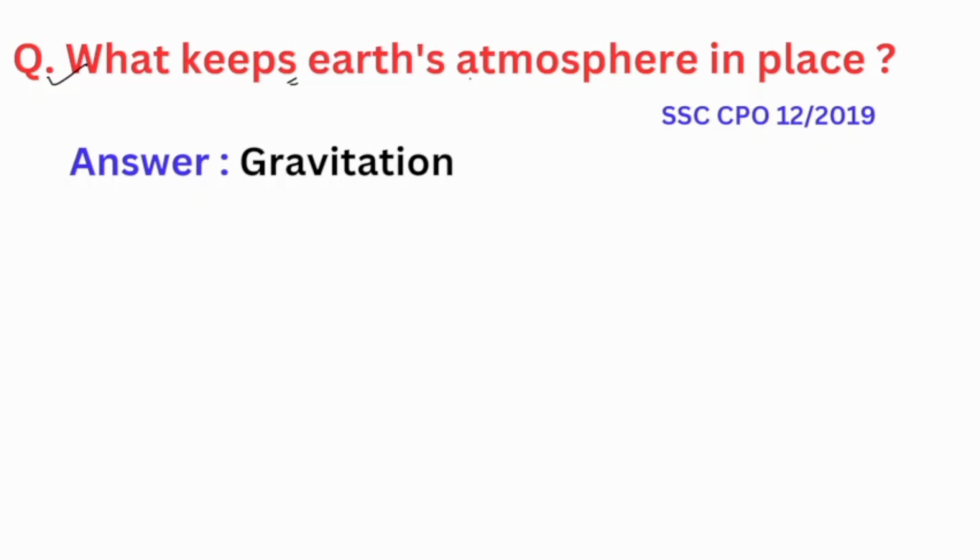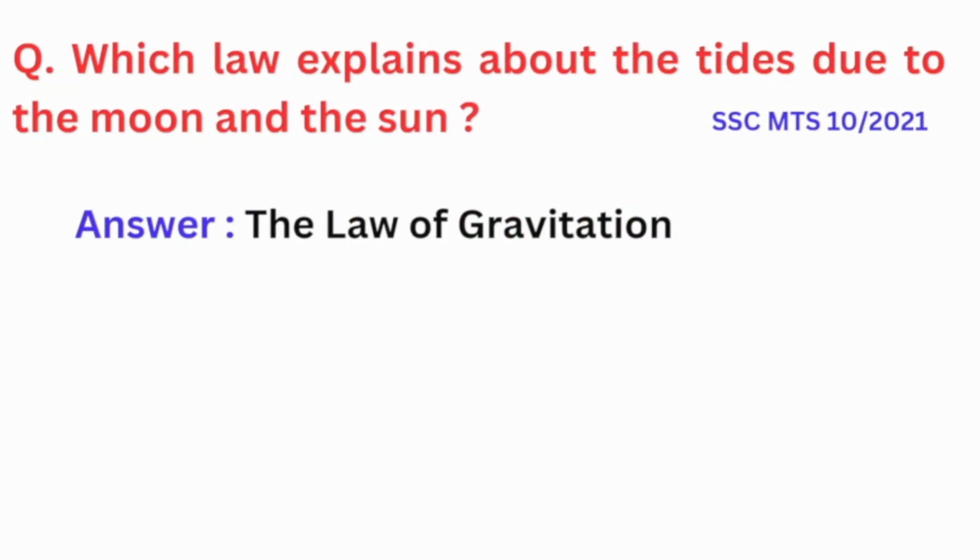What keeps Earth's atmosphere in place? Gravitation. Gravity holds everything together. If there was no gravity on Earth, everything would float away into space. Understood. Let's move on to the next question.